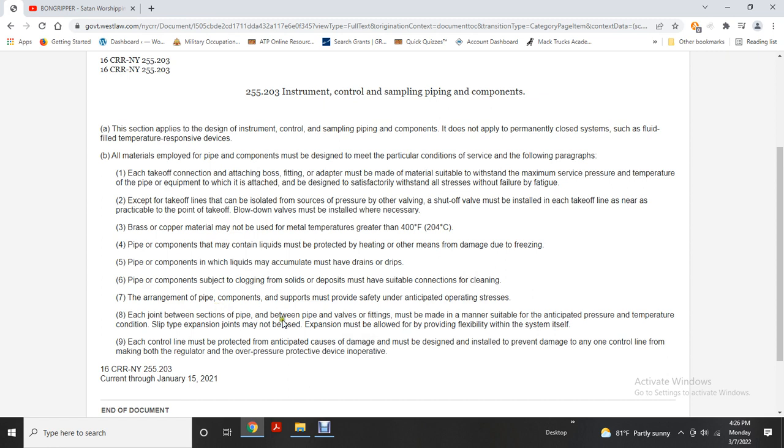Each joint between sections of pipe, between the pipe to valve, with the fittings must be made in a manner suitable for the anticipated pressure and temperature condition. Slipping type expansion joints may not be used. Expansions may not be able to provide flexibility with the system itself. Each control line must be protected from the anticipated damage. It must be designed and installed to prevent damage to any one control line from making the regulator or overpressure protective device inoperative.